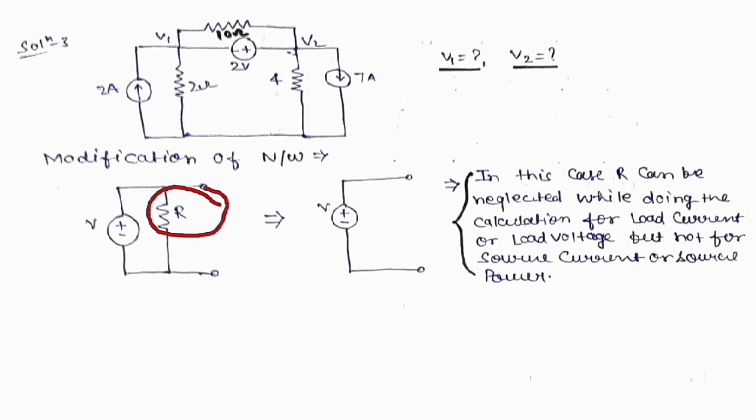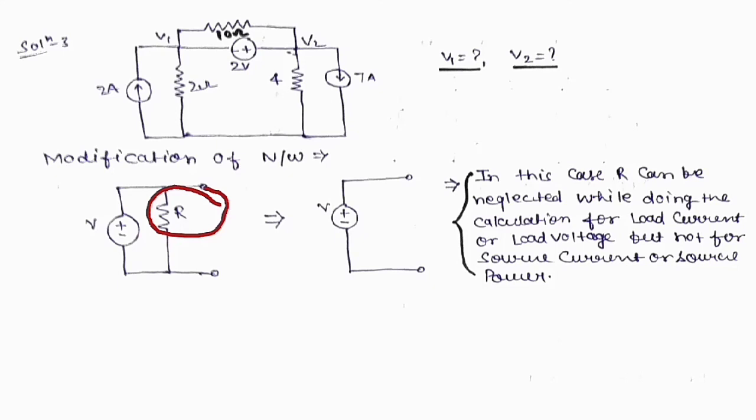If somebody asks about source voltage, source current, or power delivered by the voltage source or the current source, you can't neglect this resistance.